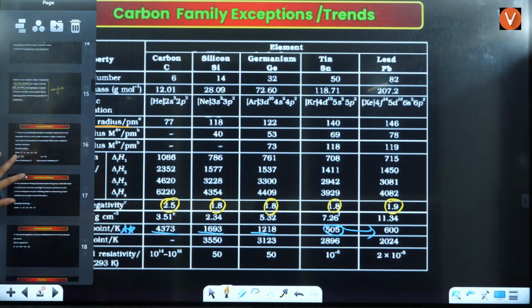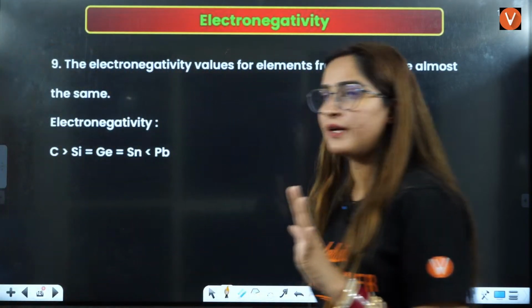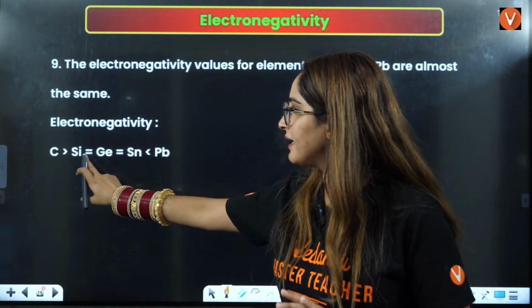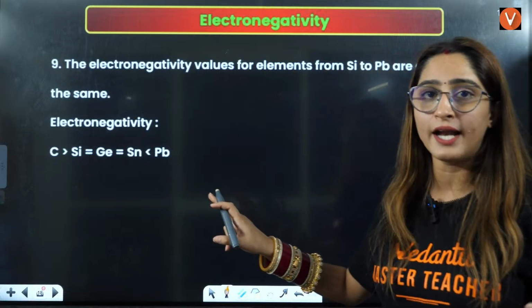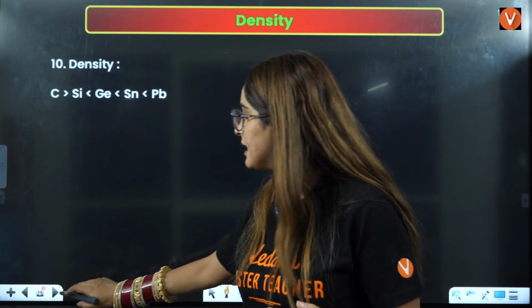Next is the electronegativity that I have already told you. Firstly, carbon, then you will have lead, and these three are going to be less than lead, but they are going to be equal. That is silicon, germanium, and tin, right?